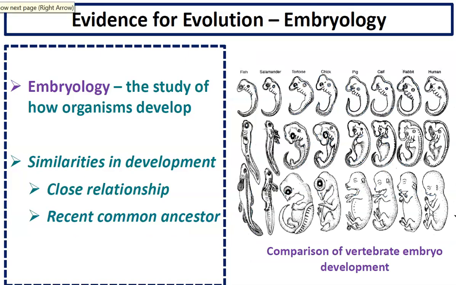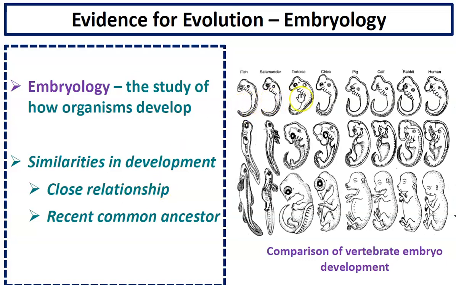And then finally, we can look at embryology to determine evolutionary relationships. Embryology is just the study of how organisms develop. The more similarities in embryology, the more closely related the organisms are, or the more recent common ancestor those two organisms have.